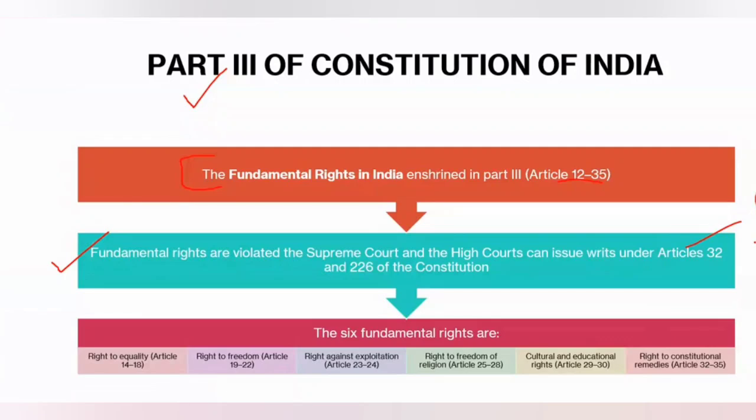The Supreme Court can give orders, directions and writs. There are five kinds of writs: habeas corpus, mandamus, prohibition, quo warranto, and certiorari. In case of violation of fundamental rights, we can move to the Supreme Court under Article 32.